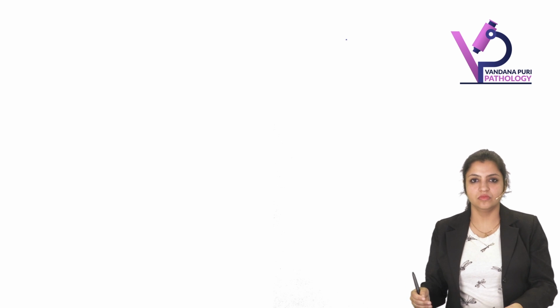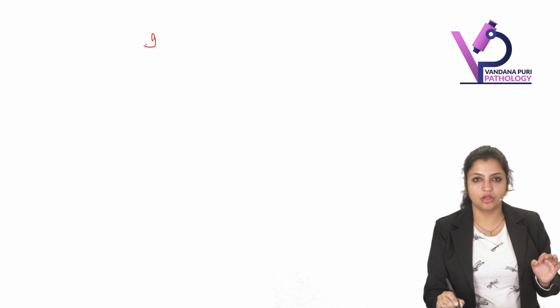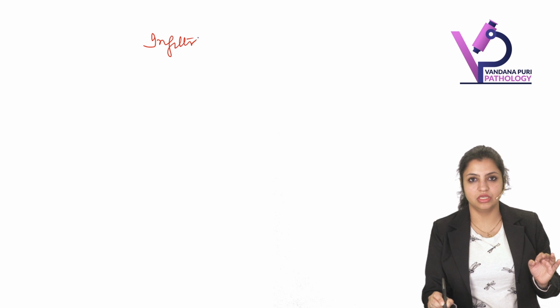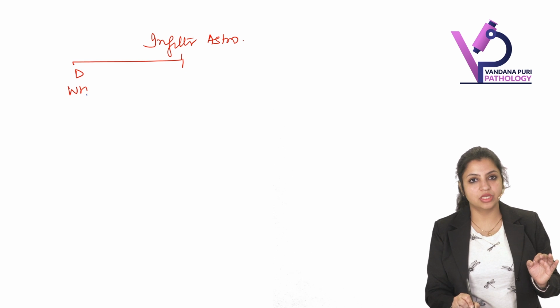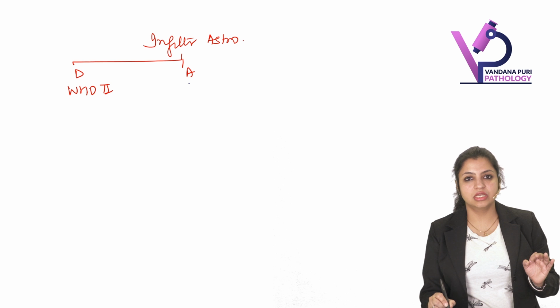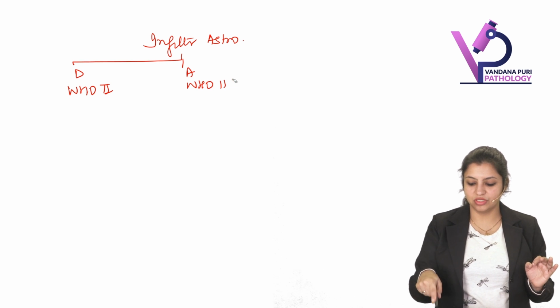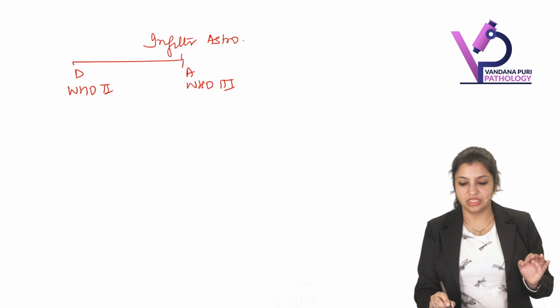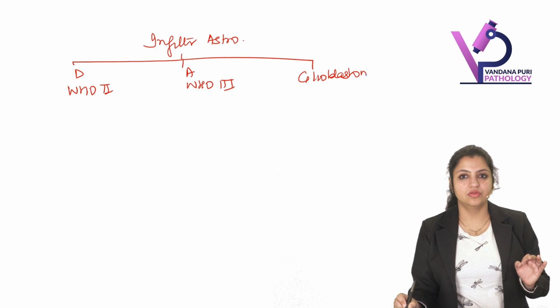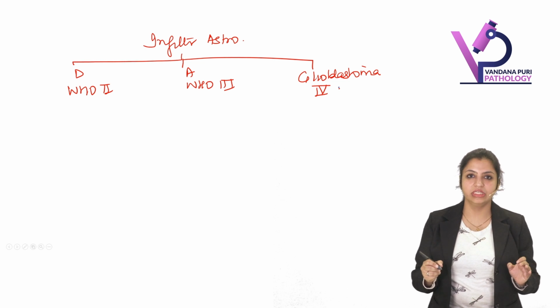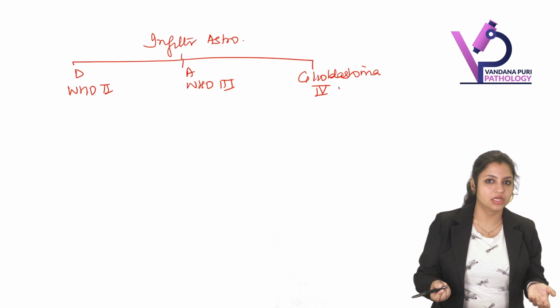So when I talk about infiltrating astrocytomas, they are of three types: diffuse or WHO grade 2, anaplastic, WHO grade 3, and glioblastoma, which is WHO grade 4. So these are infiltrating astrocytomas.